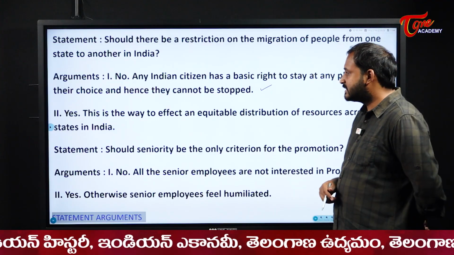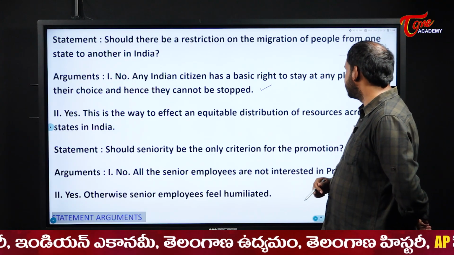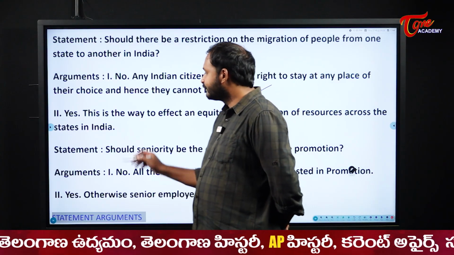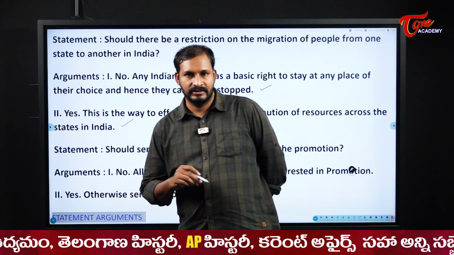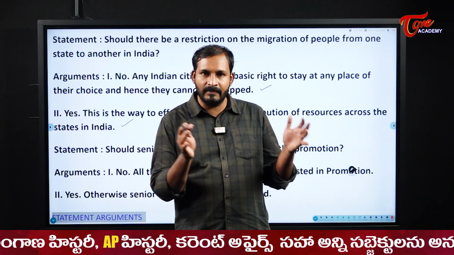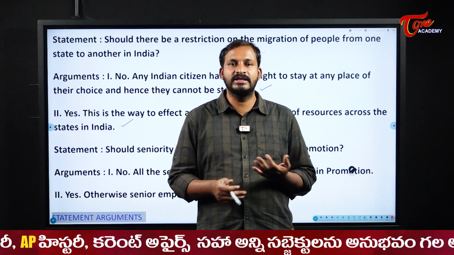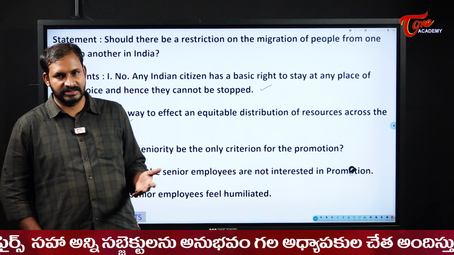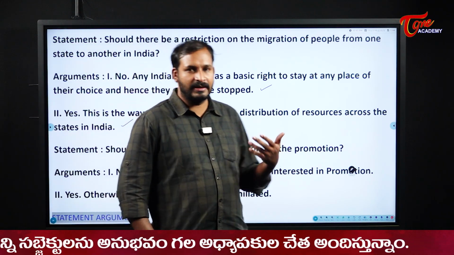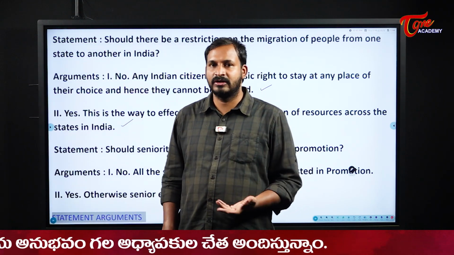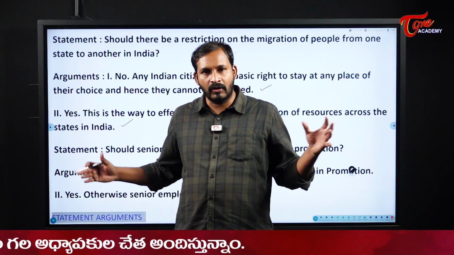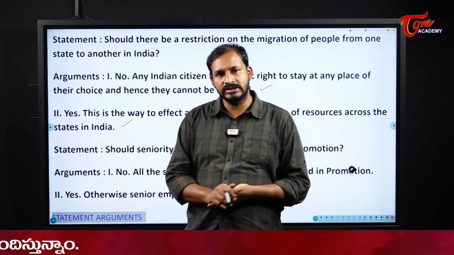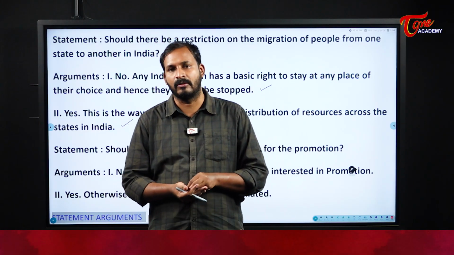Next. Yes, this is the way to effect an equitable distribution of resources across the states in India. Actually speaking, this one is also correct. Why? Because if people migrate to only one particular place, usually the resources will be drained off. See all the metropolitan and cosmopolitan cities. Here it is states, but I am talking about metropolitan and cosmopolitan cities. If all the people come to one place, there will be a shortage of resources, students. Because of that reason, people are facing many problems.